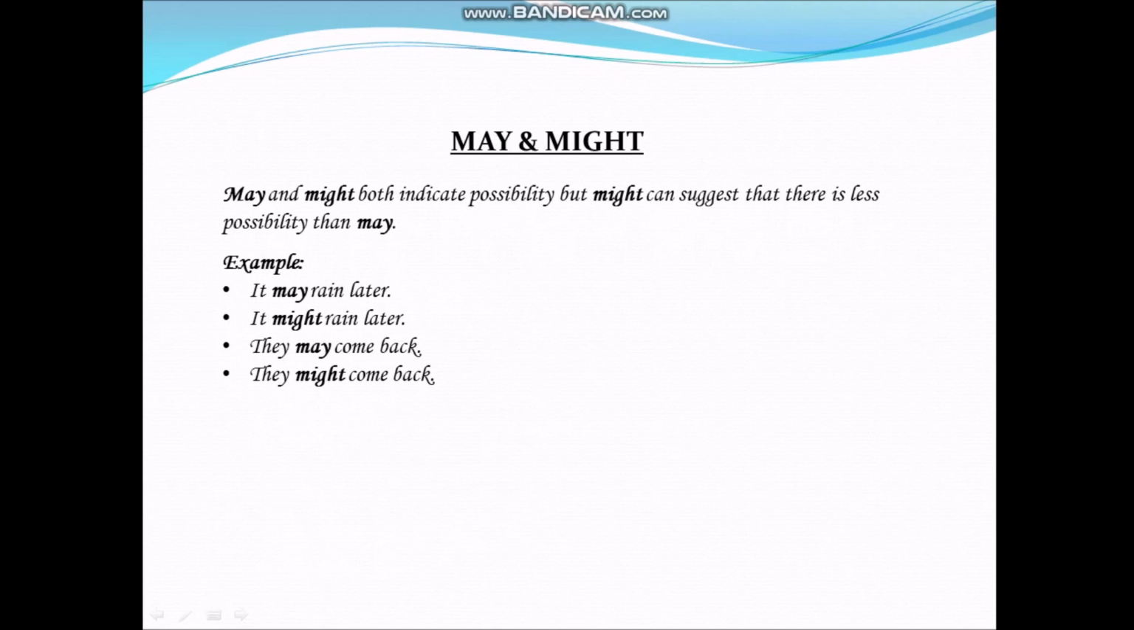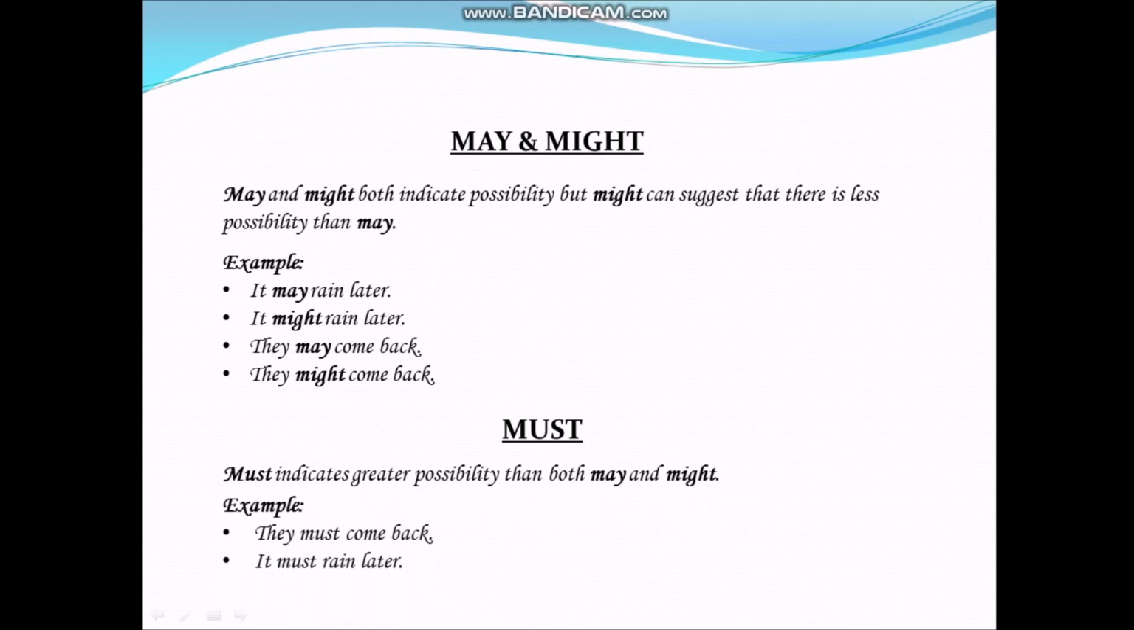Similarly, in the next two sentences, they may come back, they might come back. Here, might shows lesser possibility. Next is must. Must indicates greater possibility than both may and might. For example, they must come back, it must rain later. Both sentences showing maximum possibility for the event to be happened.